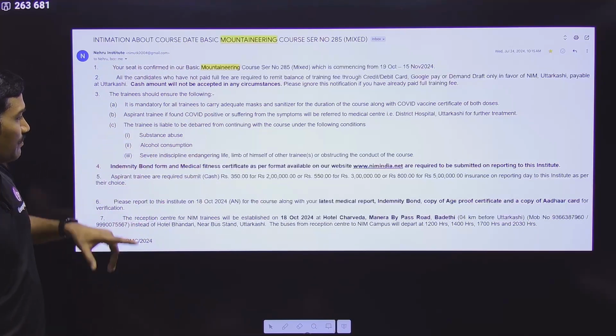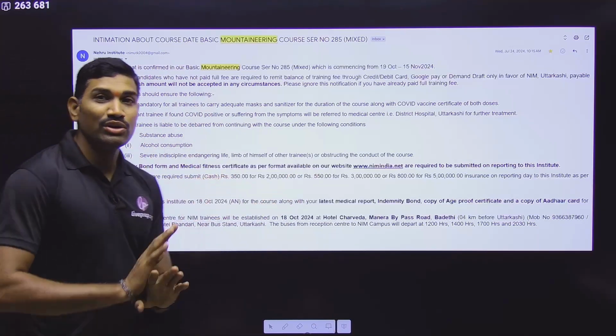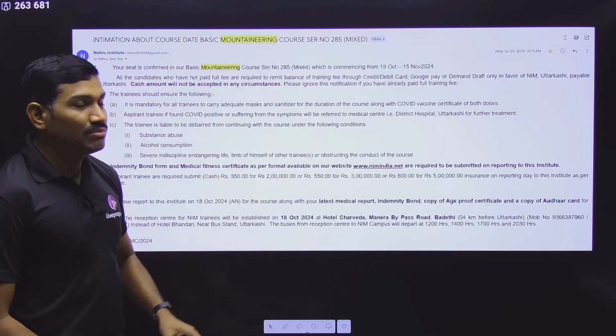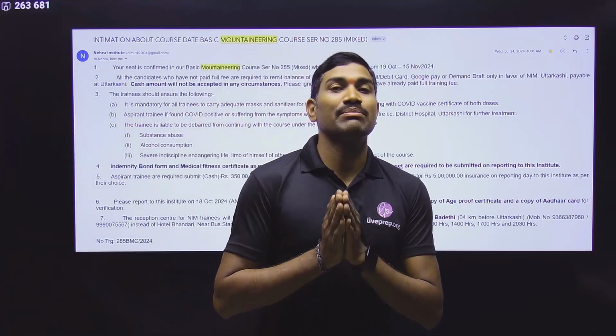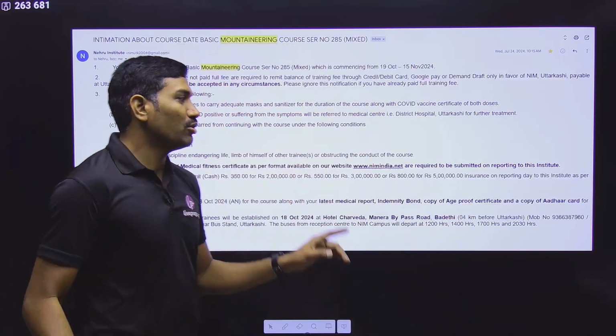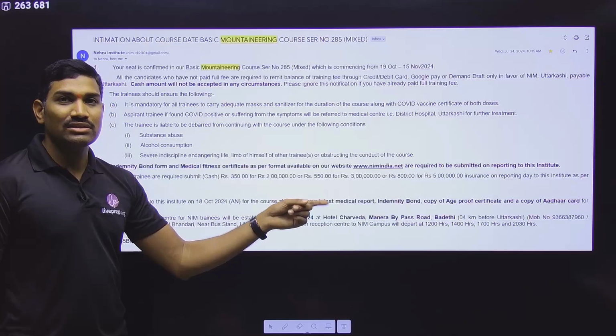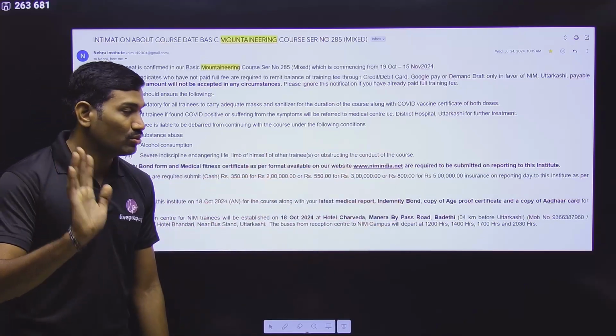Okay. Next one. Here they are saying about the insurance. This amount you don't need to pay here. Please remember, since these are adventure courses, we need to have separate insurance. Don't purchase it on your own. Don't purchase it on your own. Regarding this insurance, when to pay the amount, everything I will tell you in the next coming sections. So don't worry about this.